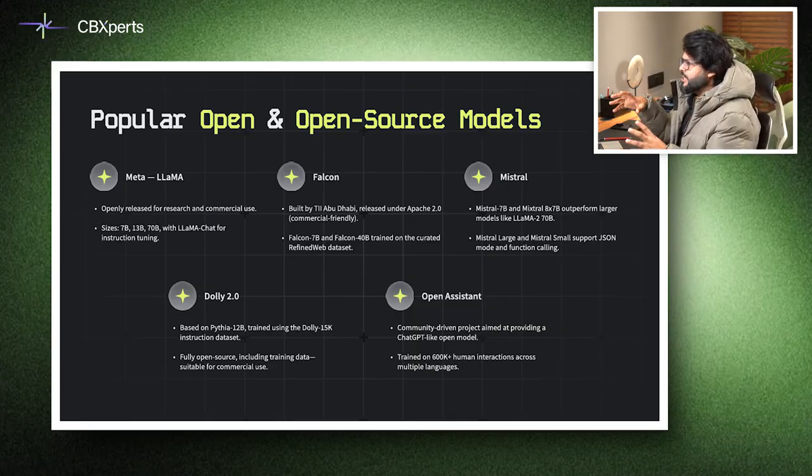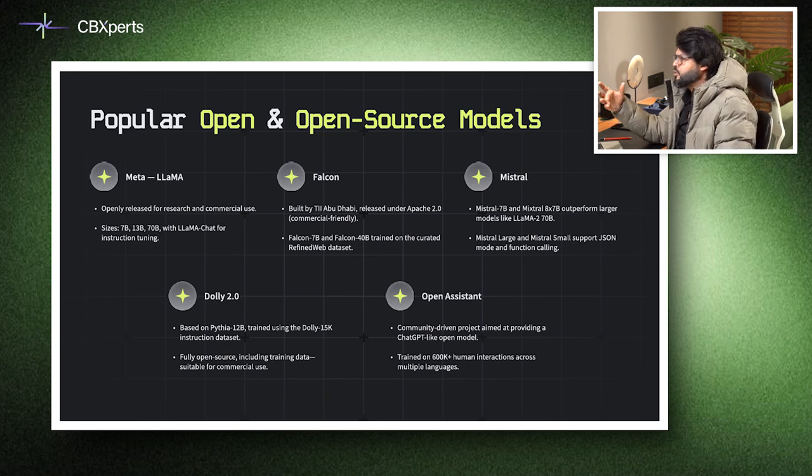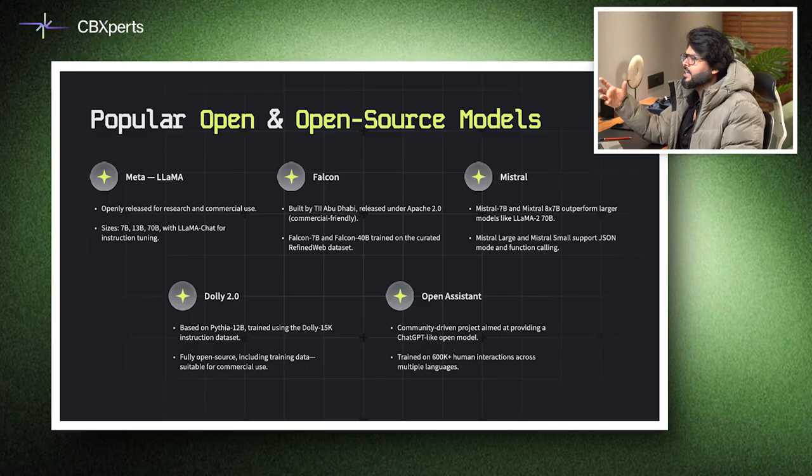Several open models are shaping the ecosystem, right? Meta is openly releasing research and commercially available models which can vary in size from 7 billion to 70 billion parameters. An instruction tuned Llama chat variant has also been released by them. Falcon is built by TII Abu Dhabi and released under Apache 2.0. These versions include Falcon 7B and Falcon 40B trained on refined web dataset.